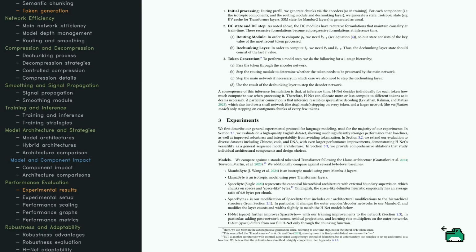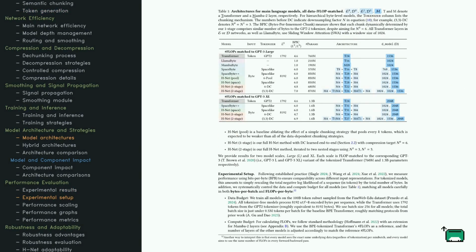The architecture and chunking methods showcase HNET's improvements. Now let's discuss Table 1, which compares different model architectures, focusing on data and computational efficiency. It highlights how models like HNET and transformer variants handle data with various breaking down text strategies and compute budgets. The table details input types, breaking down text methods, and parameter counts, providing insights into each model's design and performance